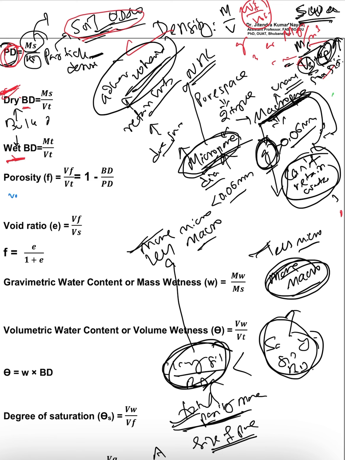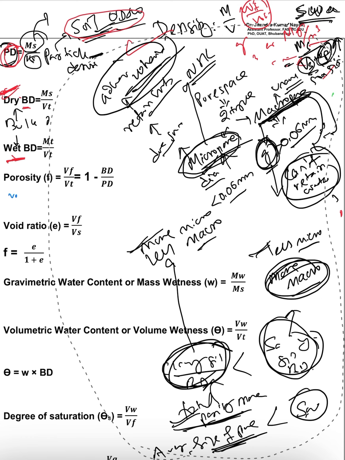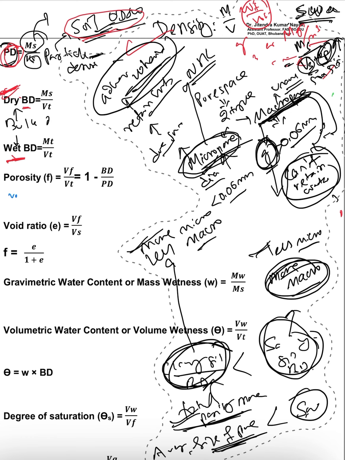Hence, the average pore size is more in case of sandy soil, but in case of clay soil the average pore size will be less, because more micropores are present. Okay. So this is the concept. So I hope if you are given the bulk density and particle density, you can calculate the porosity by using the formula.